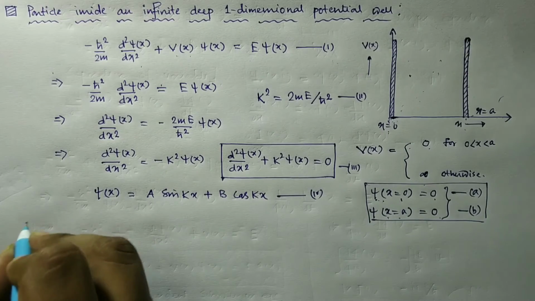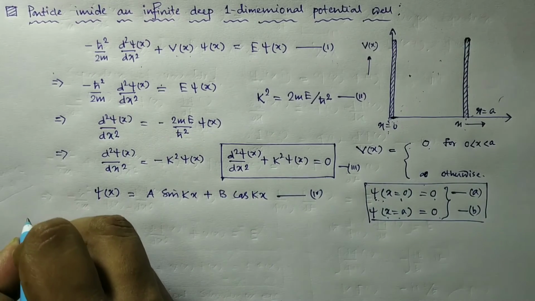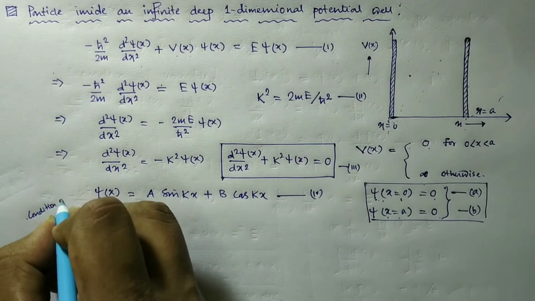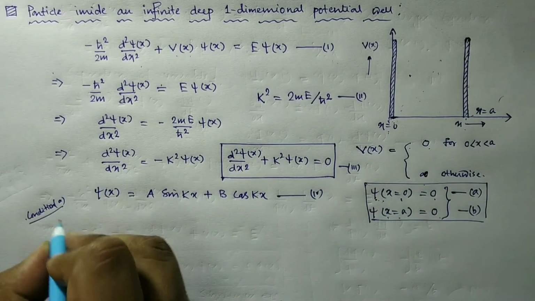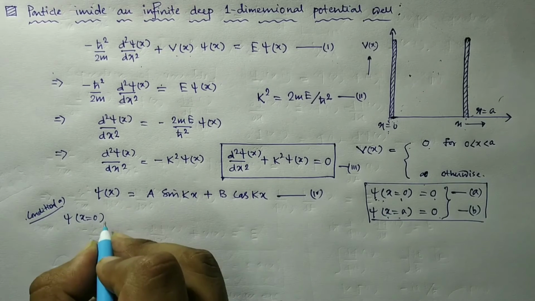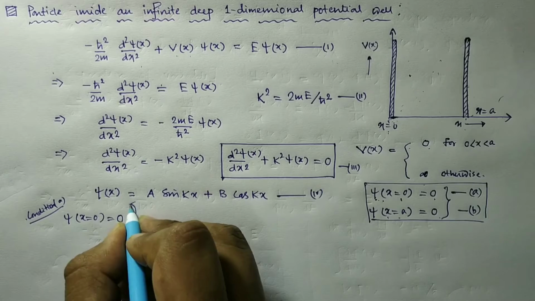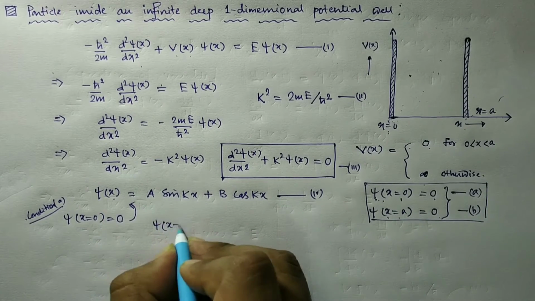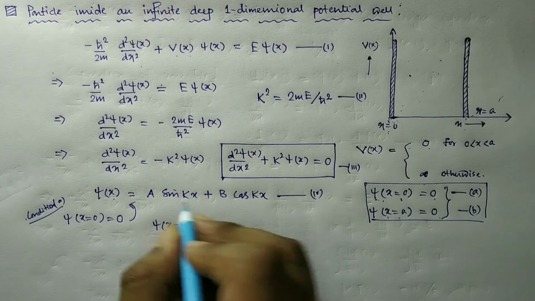Now from the first boundary condition, condition A, we have psi at x equal to 0 is equal to 0. Just put x equal to 0, so psi at x equal to 0 becomes A sine 0.